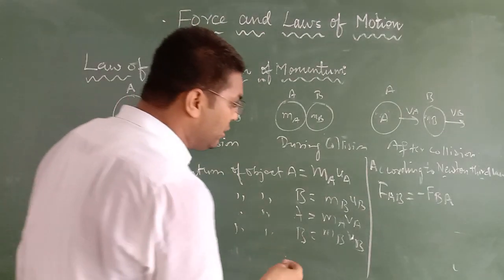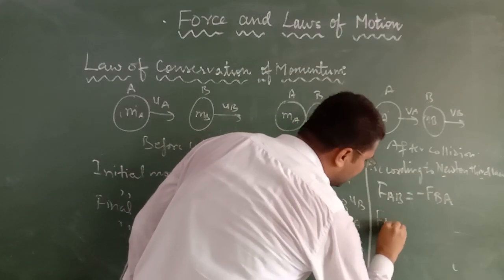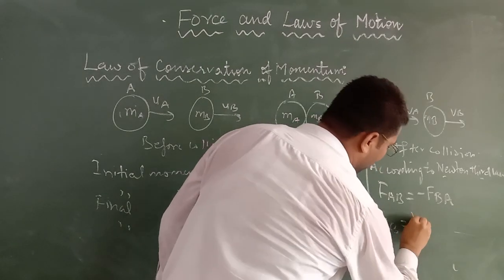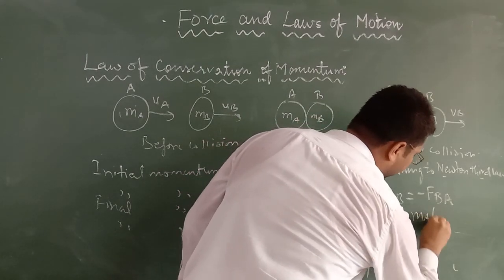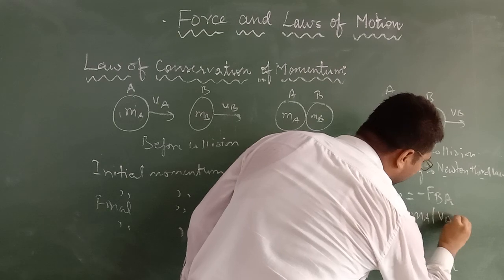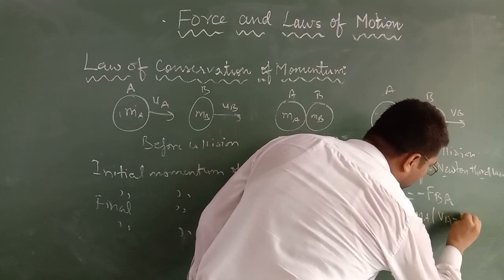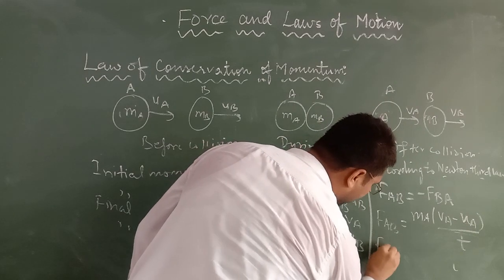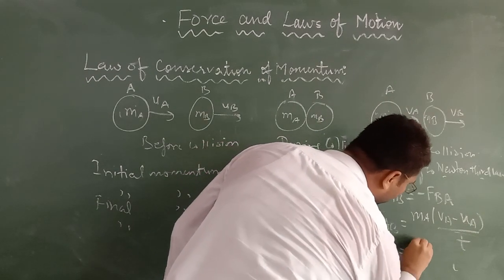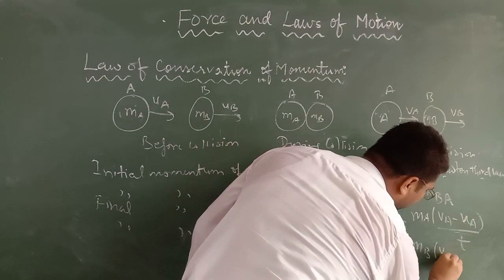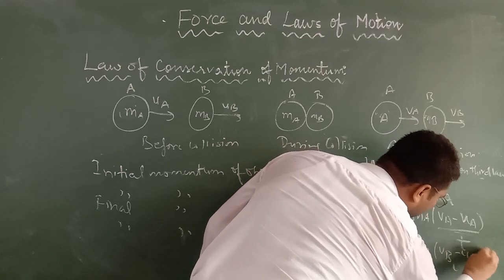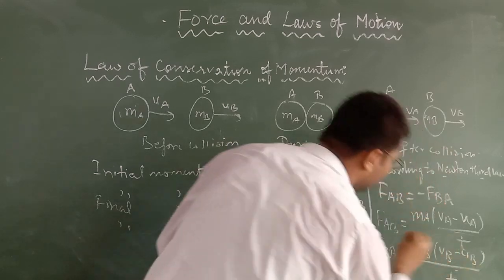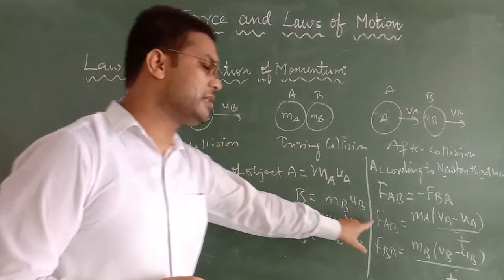Okay, but one thing more. According to Newton's second law, we know that FAB is equal to MA (VA minus UA) upon T, and FBA is equal to MB (VB minus UB) upon T. Yes, we have proved this in the second law of motion.